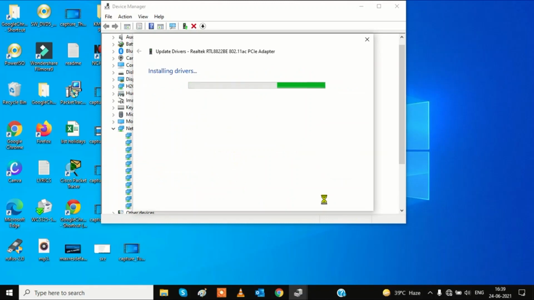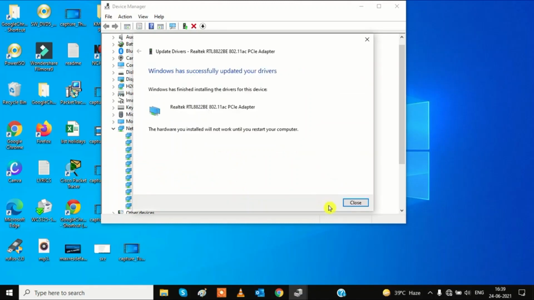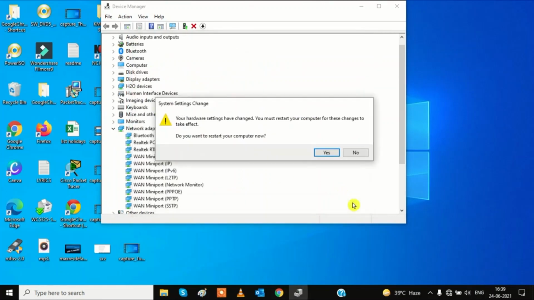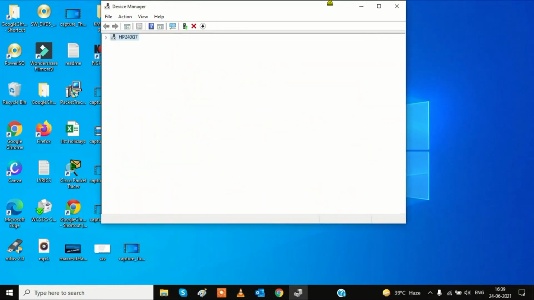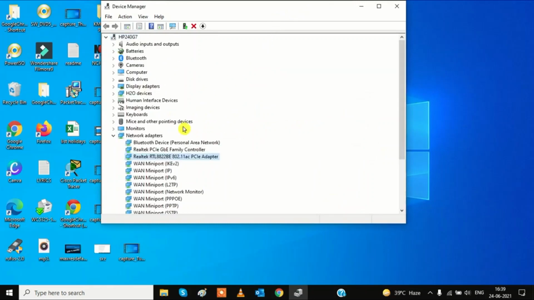Simply the driver will be installed. Close this. It says you must restart your computer, and right now, no.